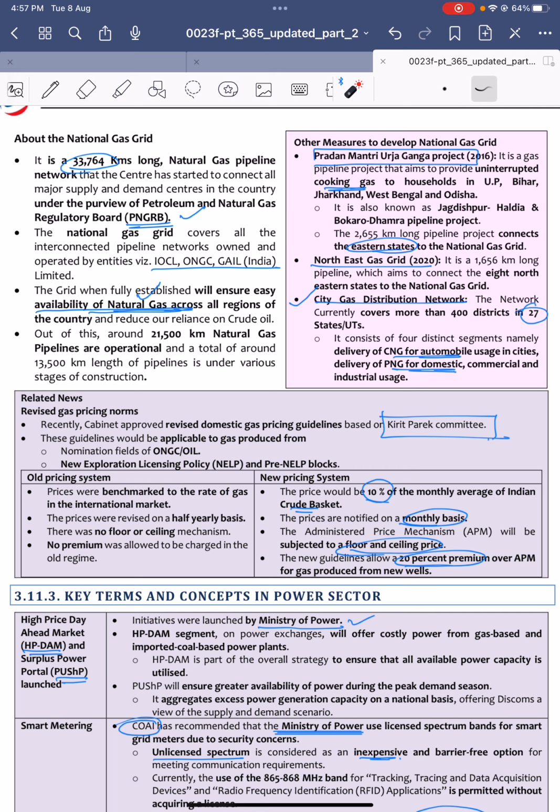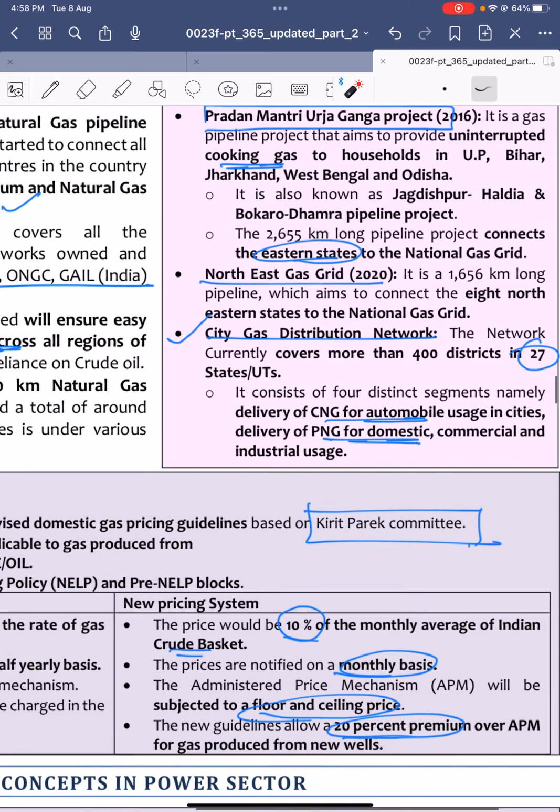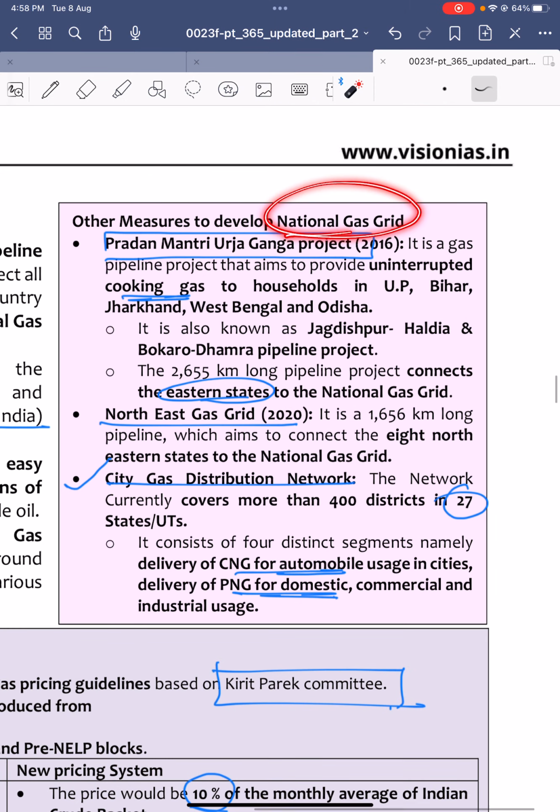Okay, this national gas grid covers all other interconnected pipeline networks of the IOCL, ONGC, GAIL, etc. So the grid, when fully established, provides an easy availability of the natural gas across the different regions of the country. Okay, now other measures to develop the national gas grid are Pradhan Mantri Urja Ganga project of 2016.